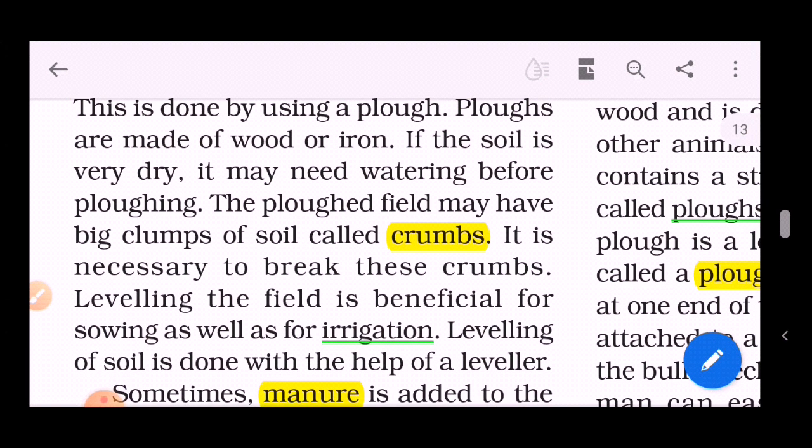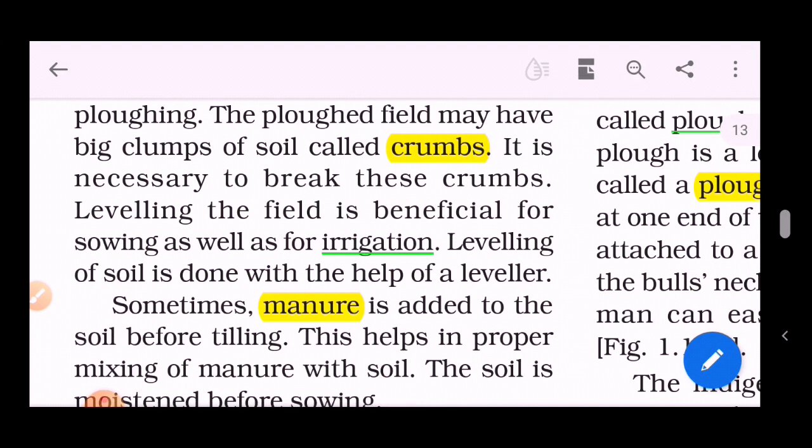It is necessary to break these crumbs. Leveling the field is beneficial for sowing as well as for irrigation. We should break the crumbs into pieces, so making the leveling is essential for growing crops in a good manner and also for irrigation. Irrigation is the process of watering the plants.